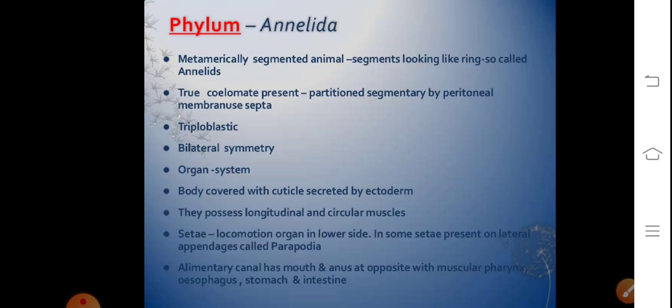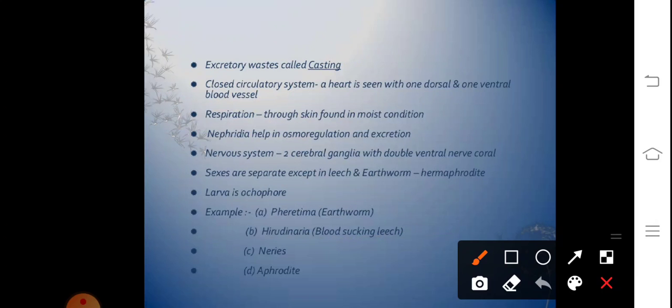In leech, the blood vessels are absent. Excretion is carried out through nephridia. The excretory waste is called casting. Respiration is through skin and therefore it is referred to as cutaneous respiration.